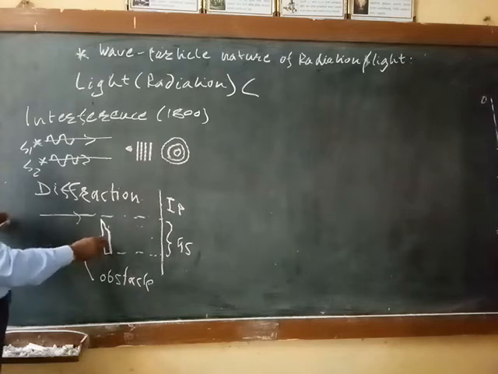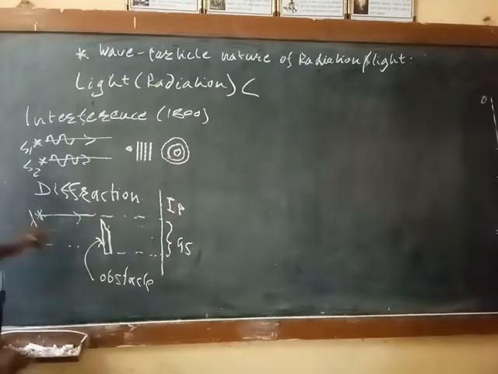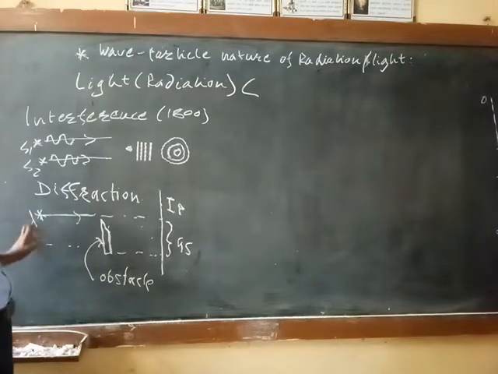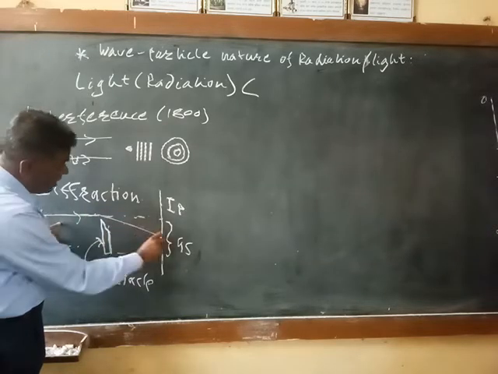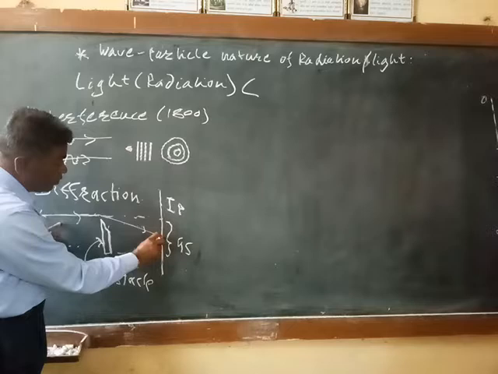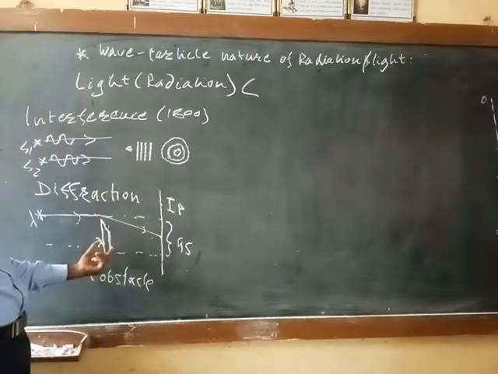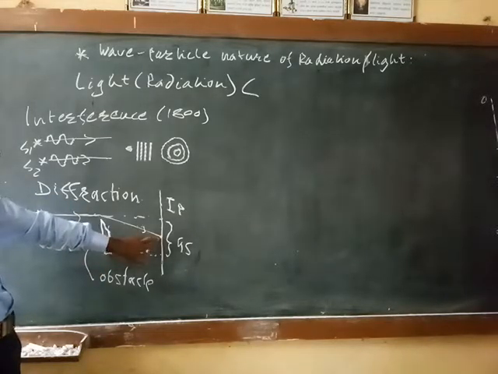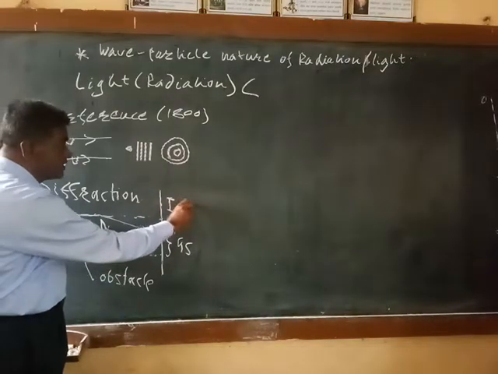But if the size of the obstacle is comparable to the wavelength of light, say the light has wavelength lambda, then it is seen that this light bends at the edge of the obstacle and reaches the geometrical shadow. So some light is observed in the geometrical shadow, and above, in the illuminated portion, we get the fringes.